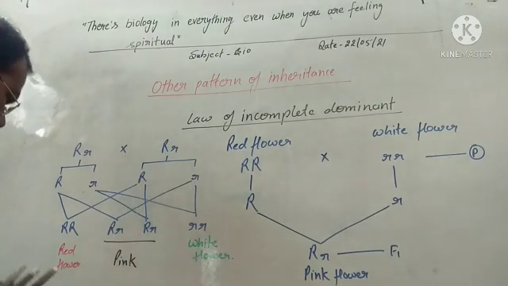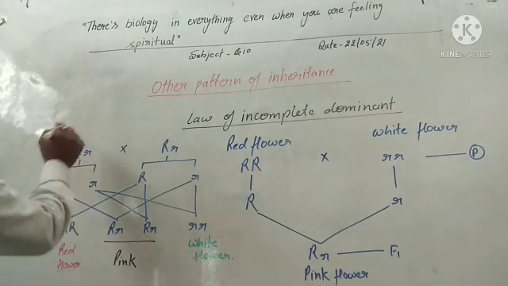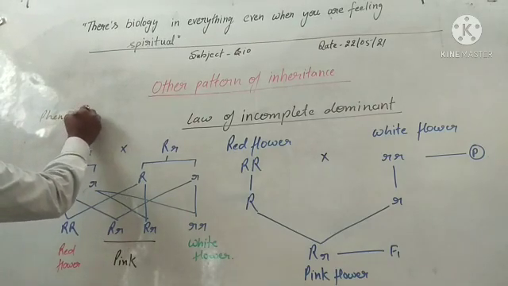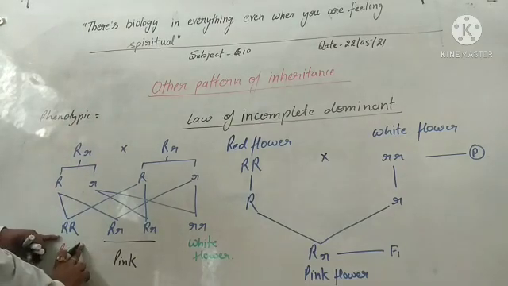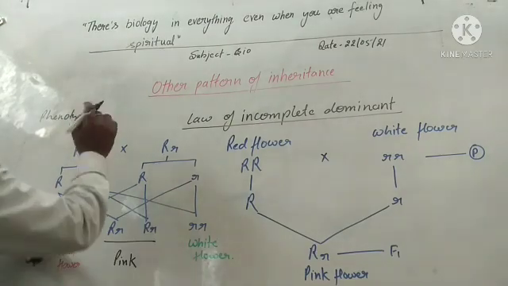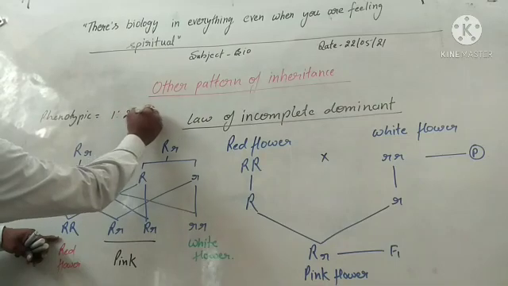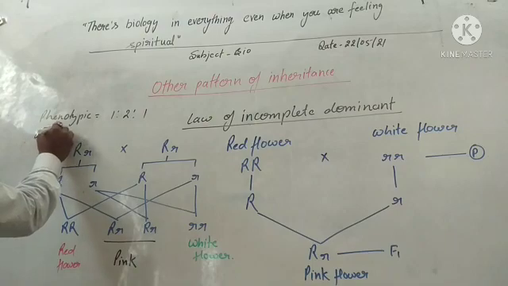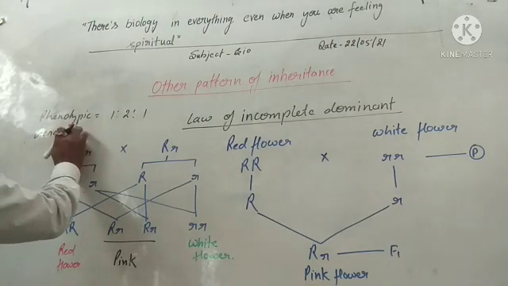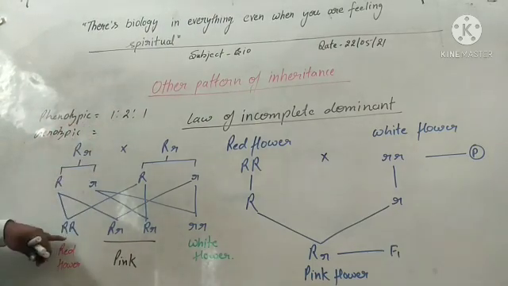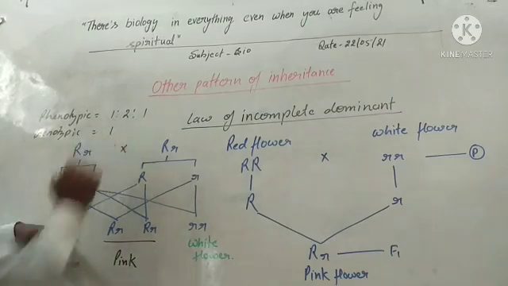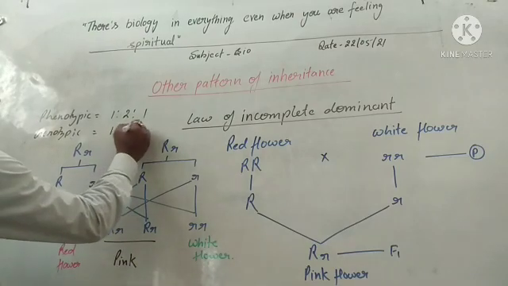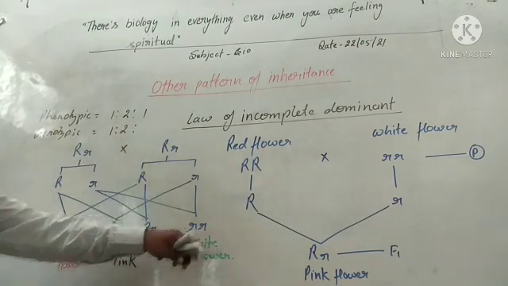The phenotypic ratio is one red flower, two pink flowers, and one white flower. Phenotypic ratio means the visible character of an organism. For the genotypic ratio, we consider the genes: capital R capital R is one, capital R small r is two, and small r small r is one.